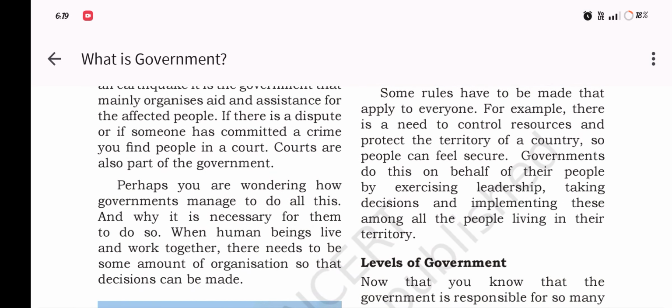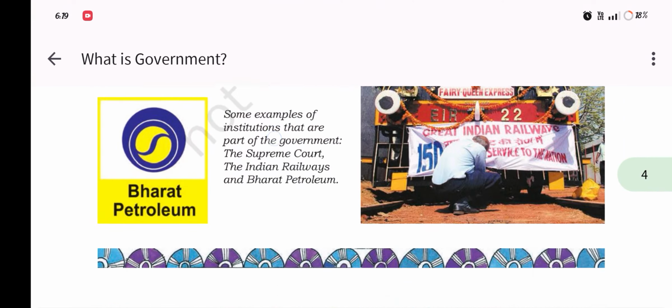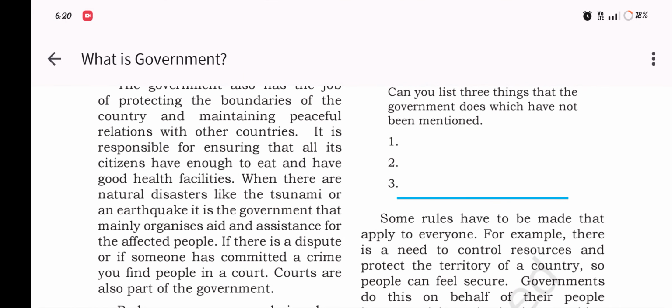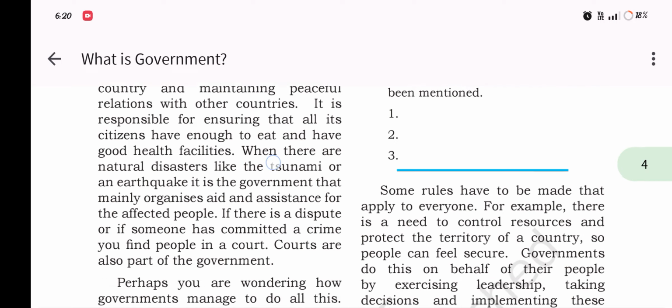Perhaps you are wondering how government manages to do all this, and why it is necessary for them to do so. When human beings live and work together, there needs to be some amount of organization so that decisions can be made. Some rules have to be made that apply to everyone.